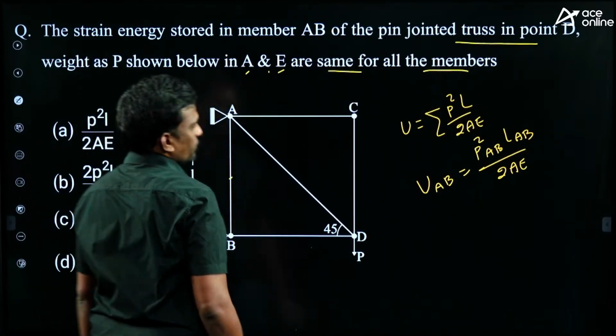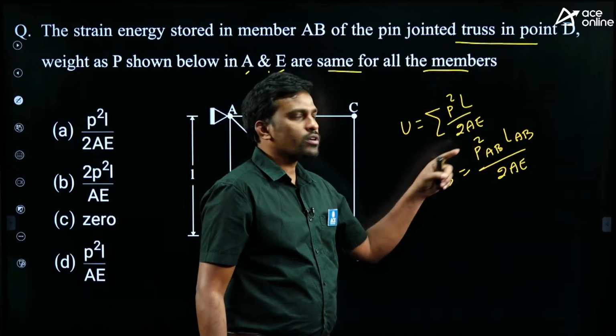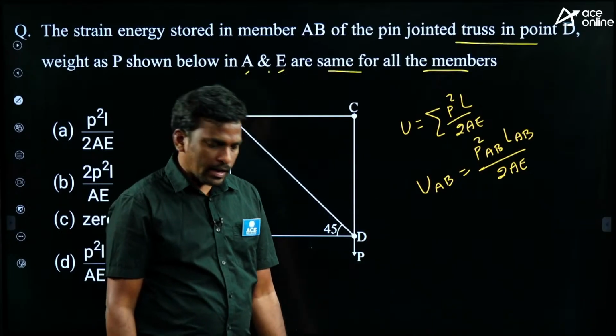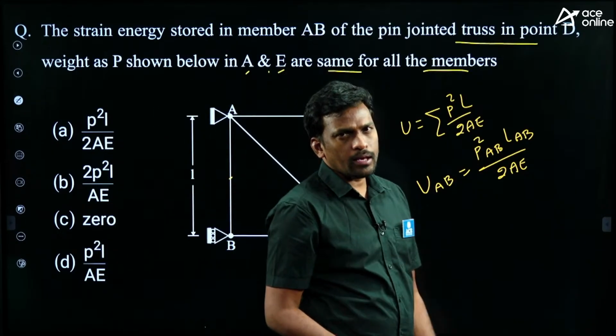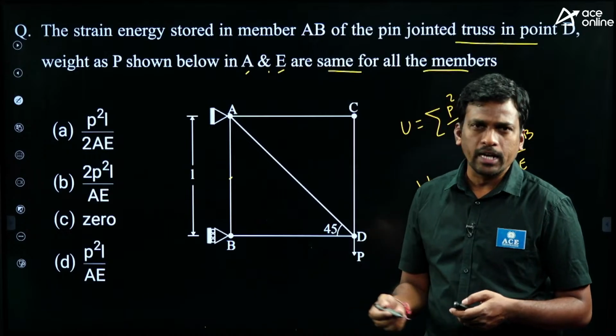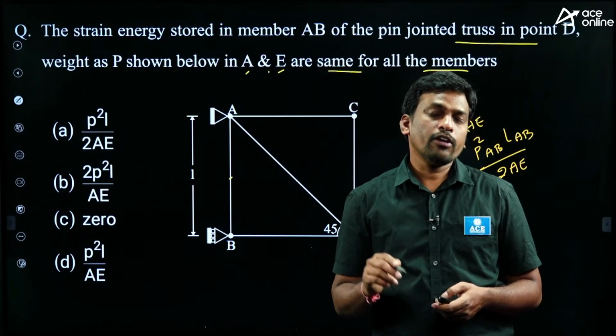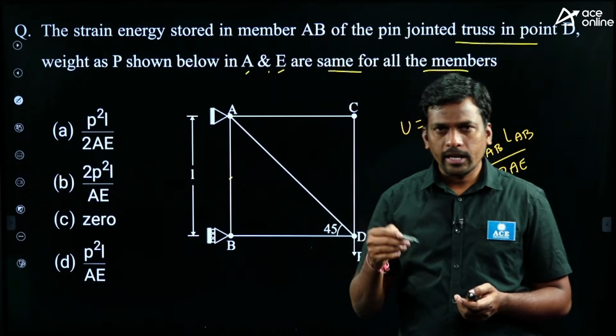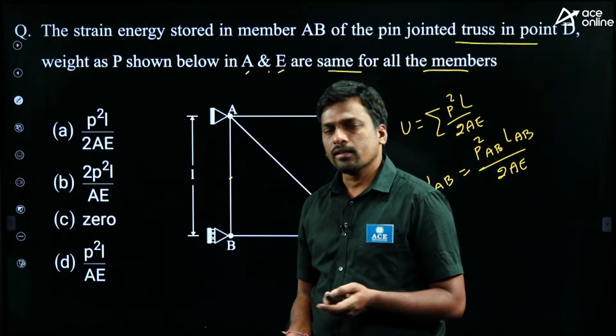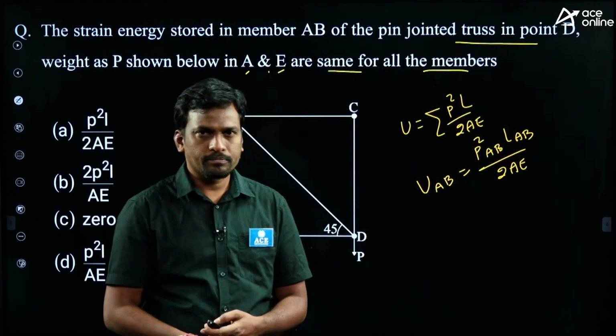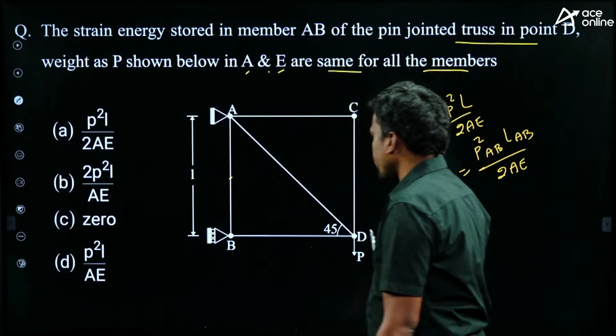Only thing is we have to find the force in member AB. To find the force in member AB, you can use a shortcut if it is possible. In examination we always prefer shortcuts. If shortcuts are not possible, then the next priority is the method of section, then later the method of joint. First we'll try with a shortcut.